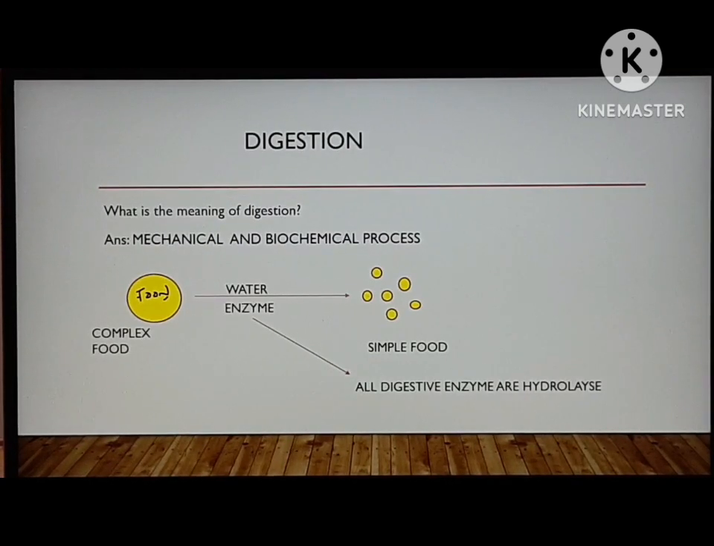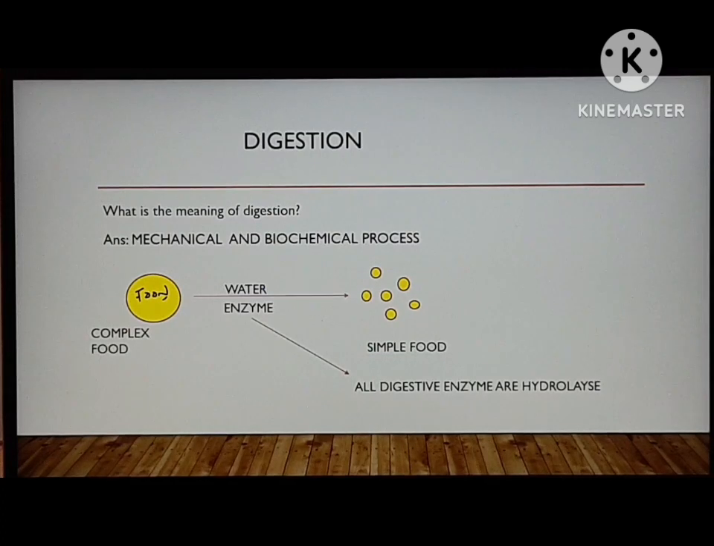So, what is digestion? What is the meaning of digestion? It is a mechanical and biochemical process. Here you can see that complex food is converted into simple food by water and enzymes. The enzymes are all digestive enzymes that hydrolyze.